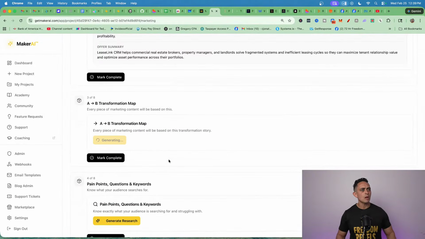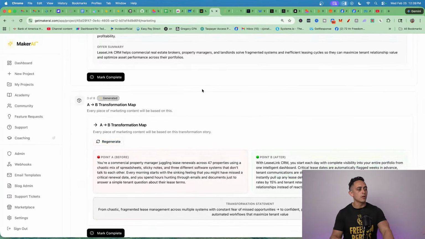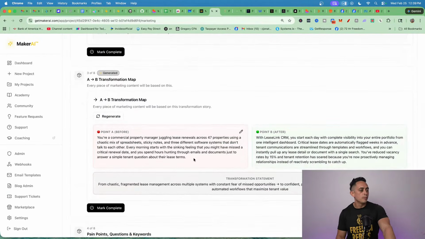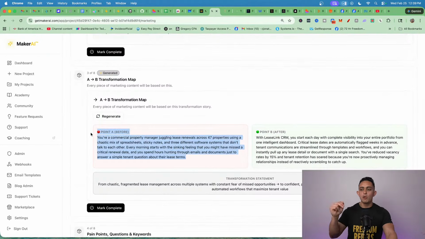So basically, I've used this framework to make so much money in all the businesses I've ever started. It's a very simple framework. Essentially, our customers are at point A. They're in a really big pain state, or they have a lot of pain with whatever they're trying to solve.